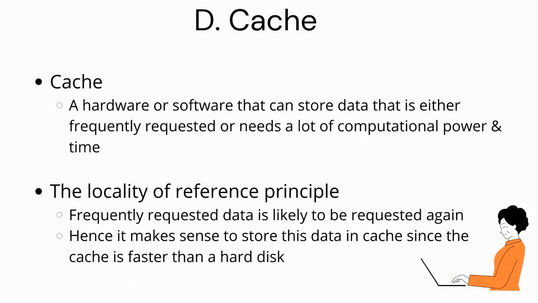Cache works on the locality of reference principle. Frequently requested data is likely to be requested again, hence, it makes sense to store this data in cache since the cache is faster compared to hard disk. Now that you know what cache is, let's try to understand how a computer works.